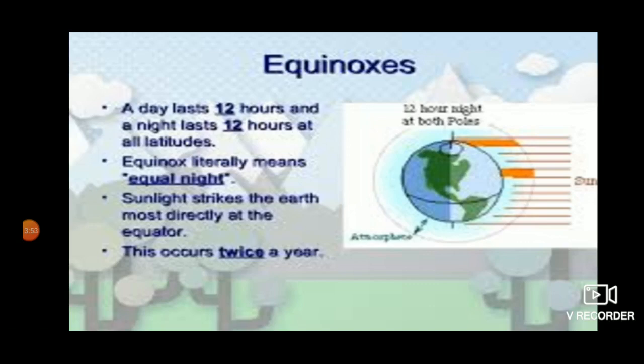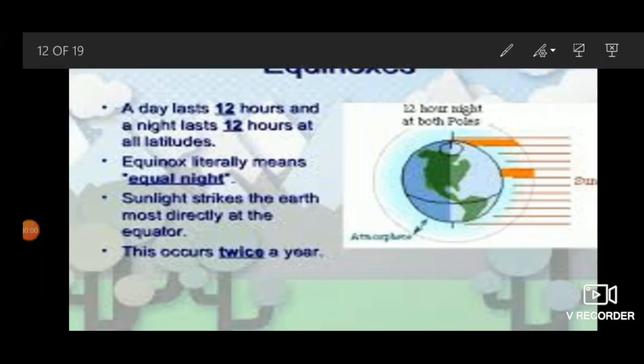Next is equinoxes. What is an equinox? Equinox means equal nights. Since days and nights at this time are of equal duration, that is 12 hours. You know, students, a day lasts 12 hours and a night lasts 12 hours at all latitudes. Equinox literally means equal nights. Sunlight strikes the earth most directly at the equator. This occurs twice a year.